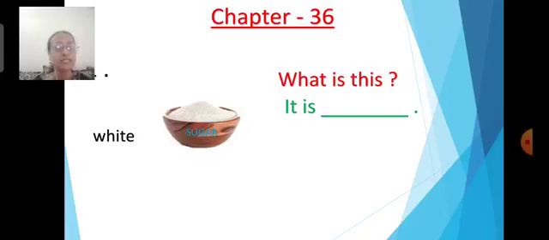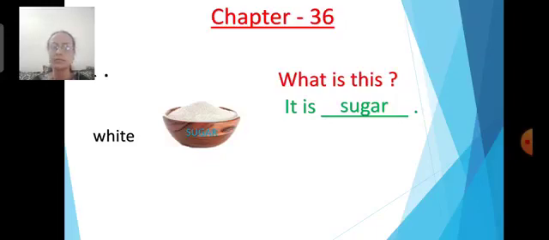In the previous lesson, children, we had learned how to write sentences. Here you have to write the sentences. How? It is sugar. And what is the spelling of sugar? S-U-G-A-R, sugar. Now, along with the picture, I gave you one word.